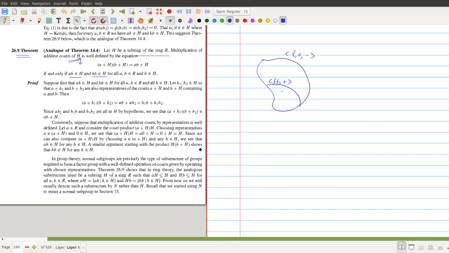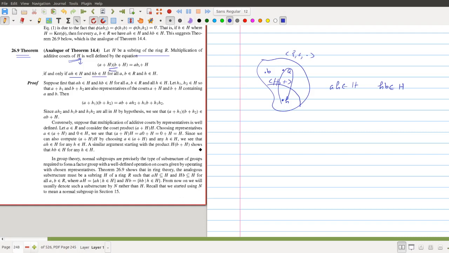Now if we take any h here and any arbitrary element a, then we can say that ah belongs to H. So if you multiply this h by some a, then ah will be a member of H itself. Similarly, if we choose an arbitrary b, then hb, multiplying by b from the right hand side, is also a member of H. So if the subring has these two properties, we can say that the coset multiplication is also